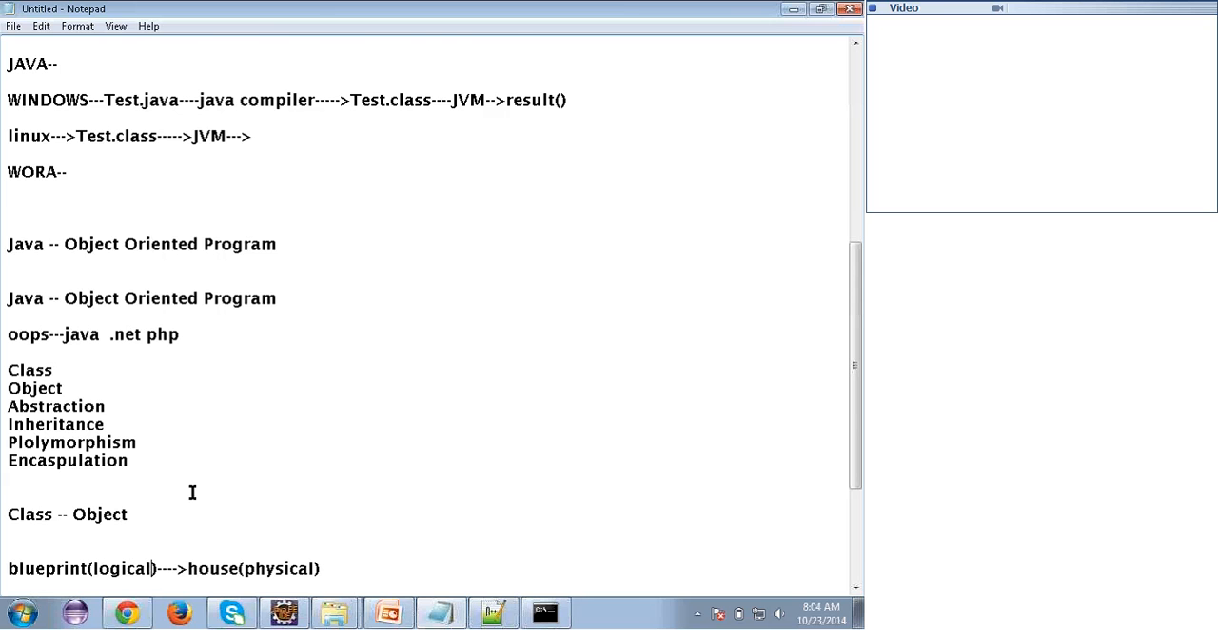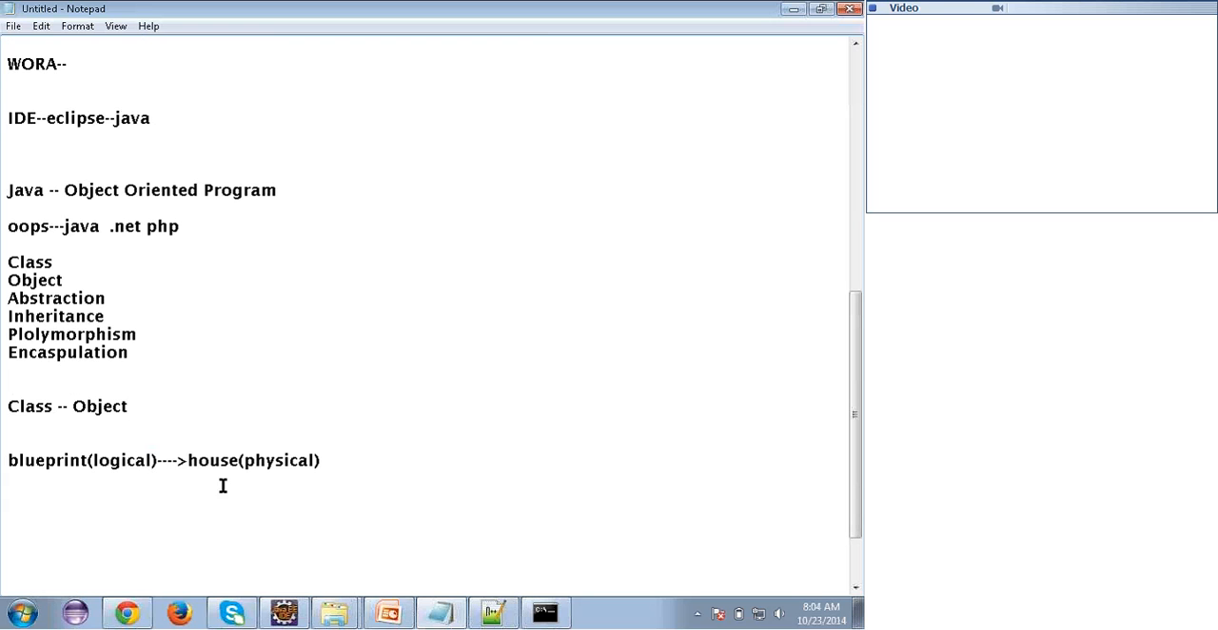Same as this, the blueprint is nothing but a class, and the house is nothing but an object. I'll explain clearly why I'm saying all this. A class doesn't have memory. When I create an object for a class, only then will the class get the memory. Suppose I have created a class and then create an object, what will happen?